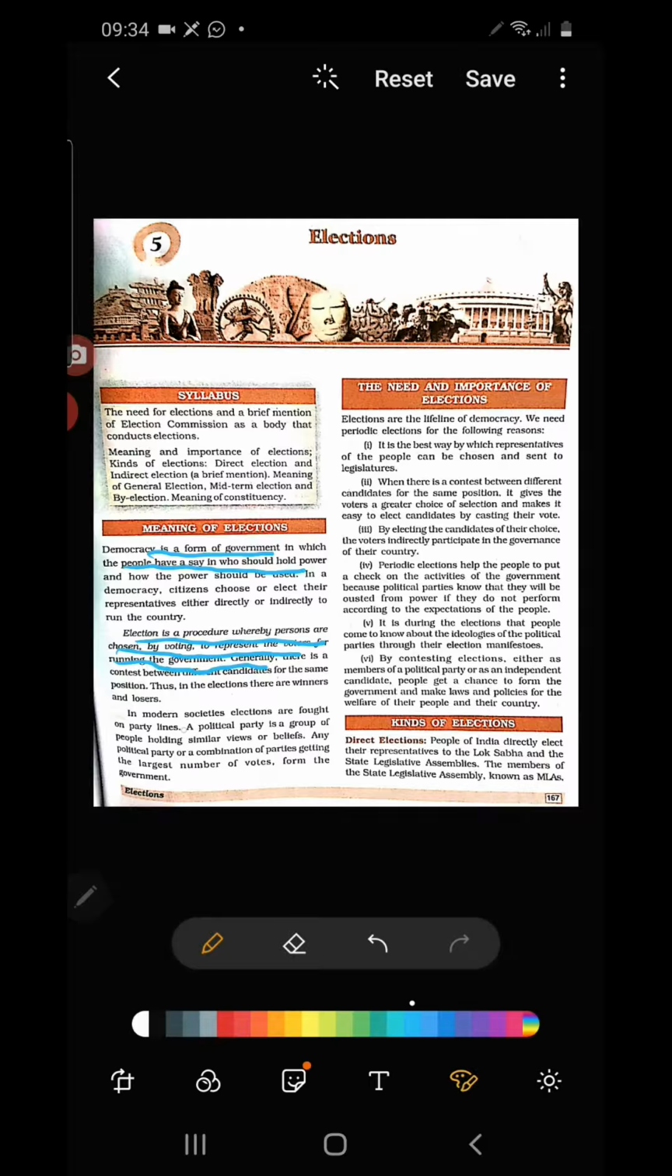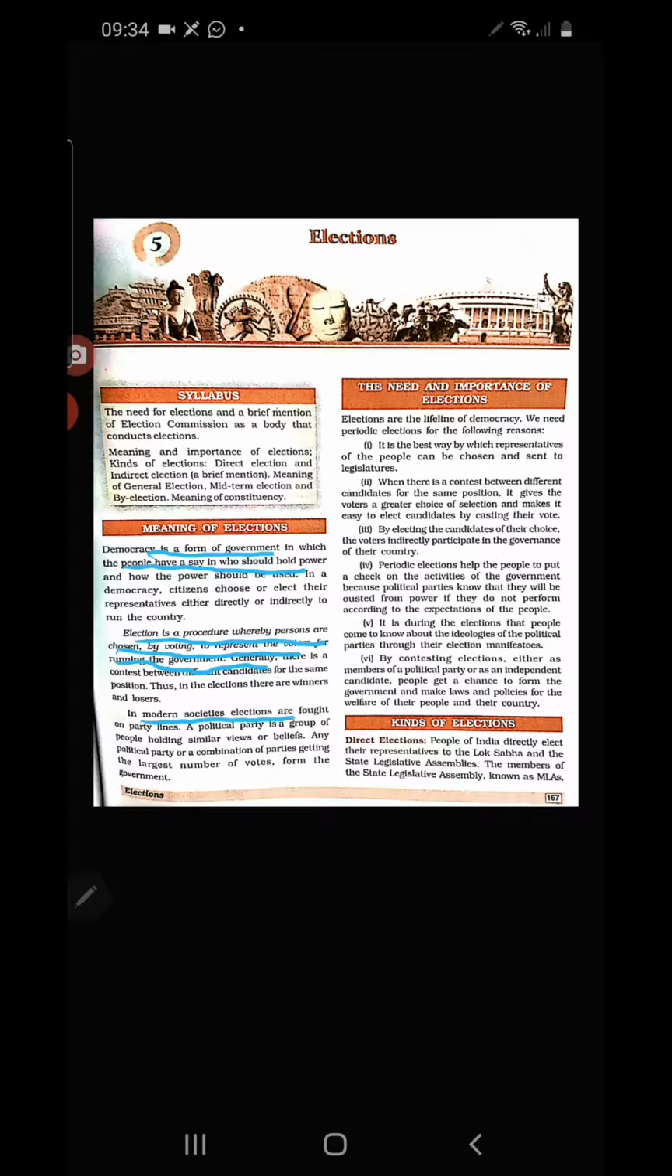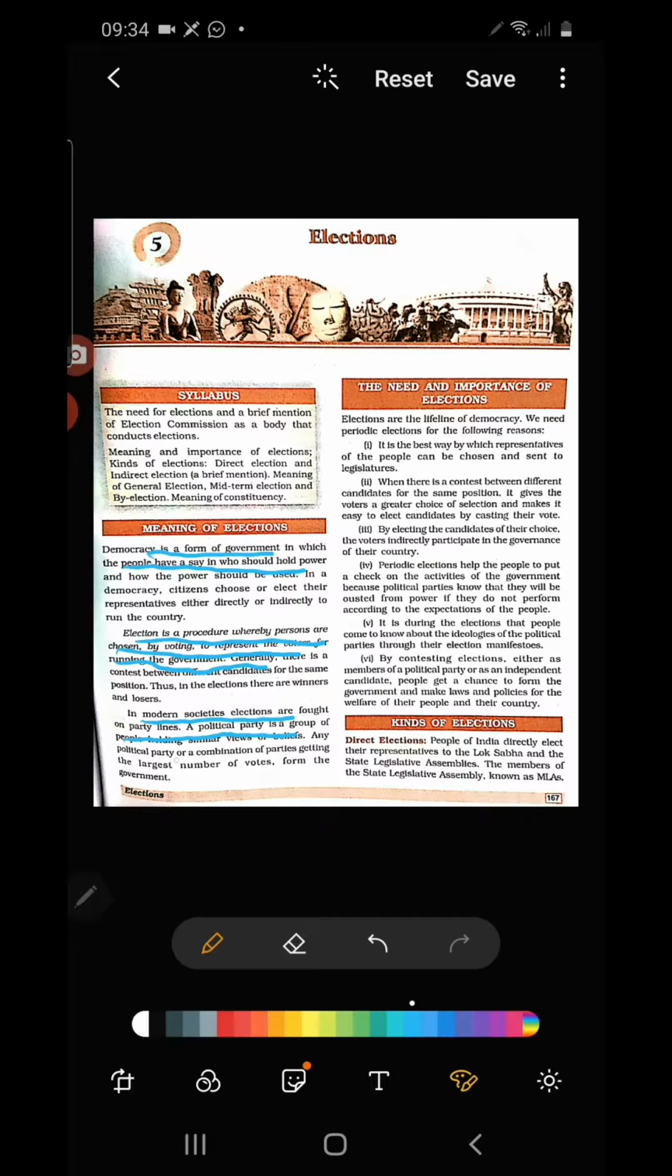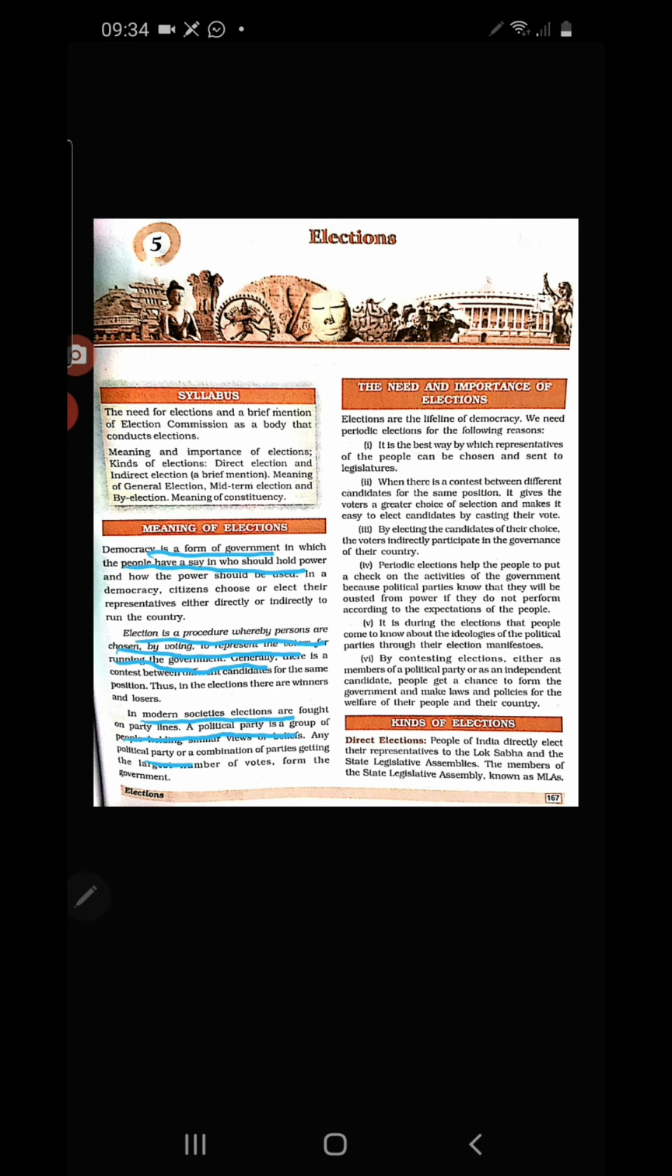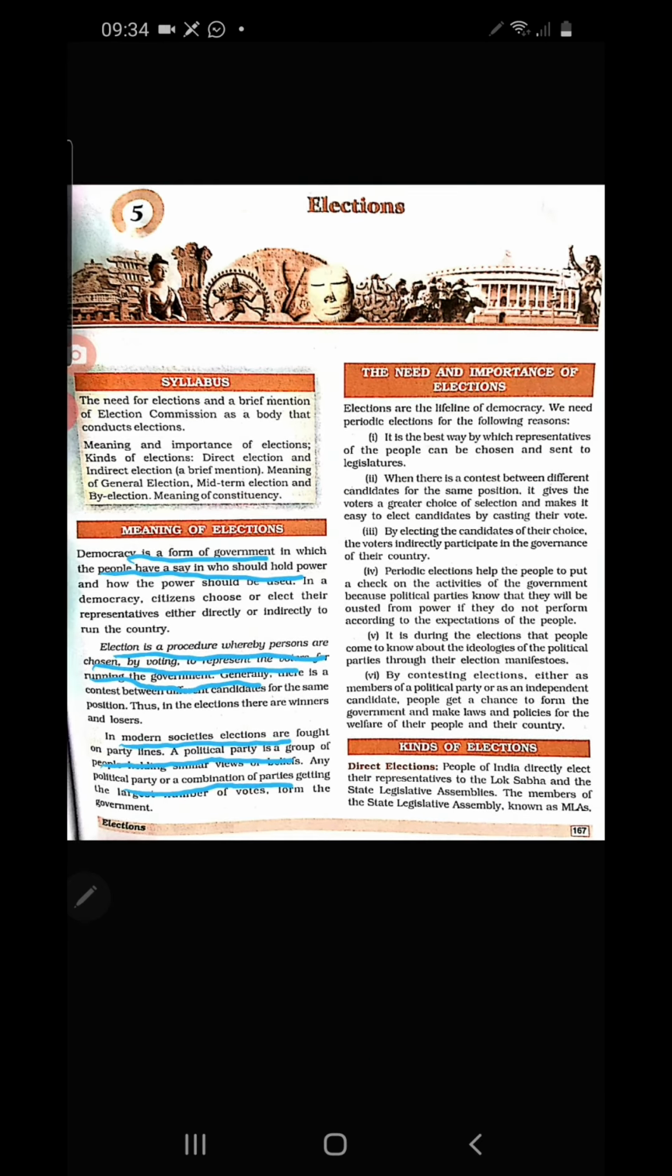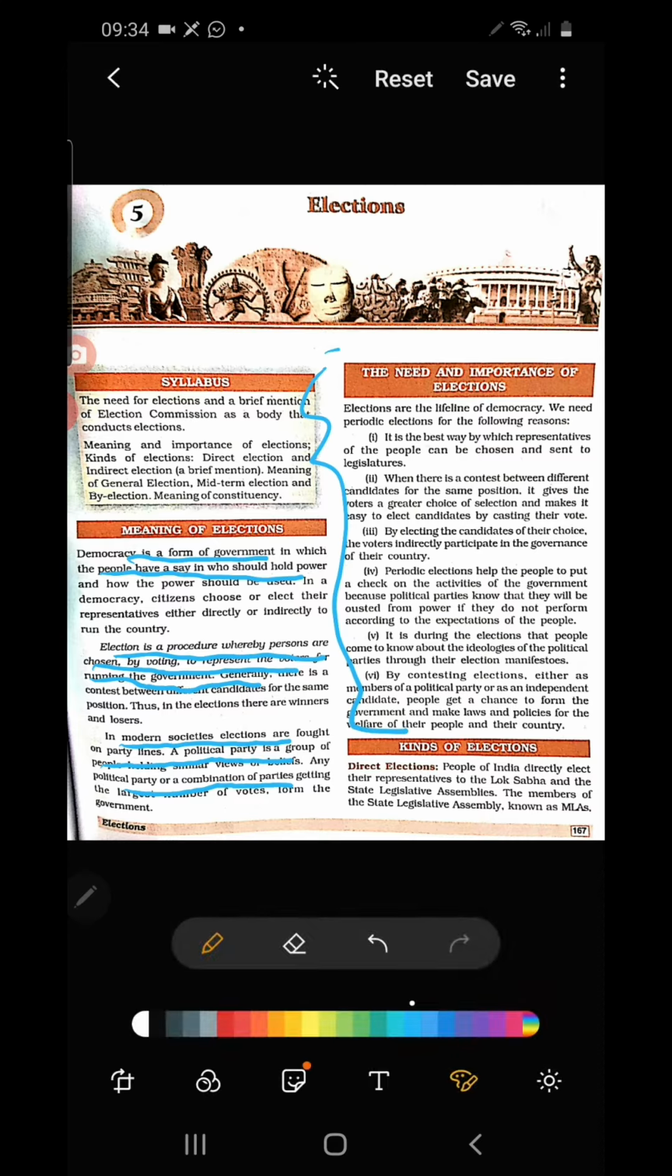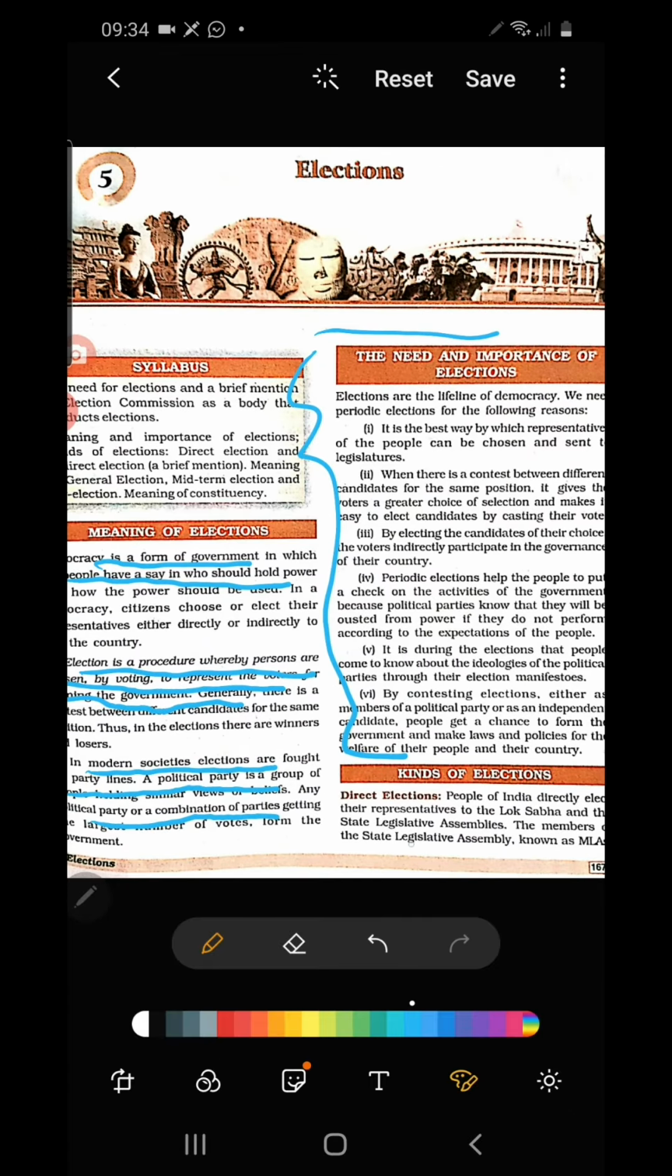It's a procedure of choosing the representatives. Then in modern society, what happened? Elections are fought among the political parties, that you know very clearly, isn't it? A political party is a group of people. Okay, you understood. Next is the kinds of election. This is not so important, but in the introduction part I discussed the importance of contesting the election in a country.